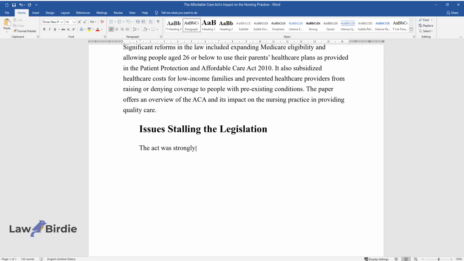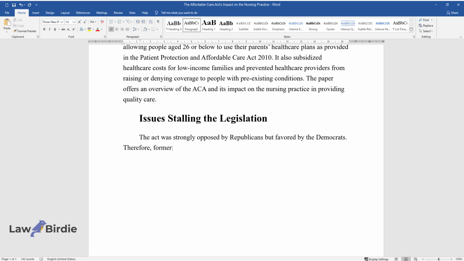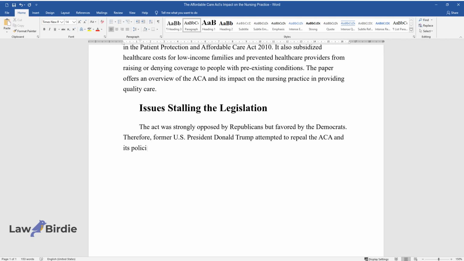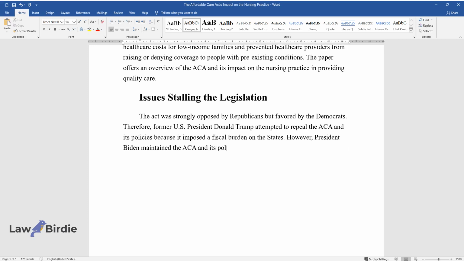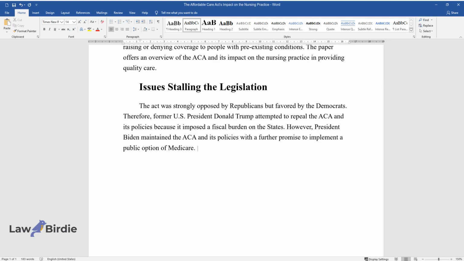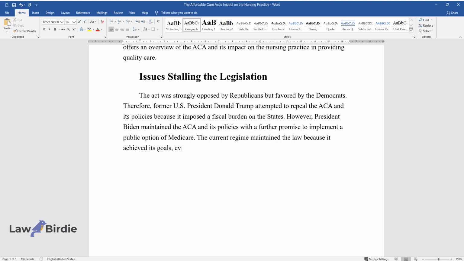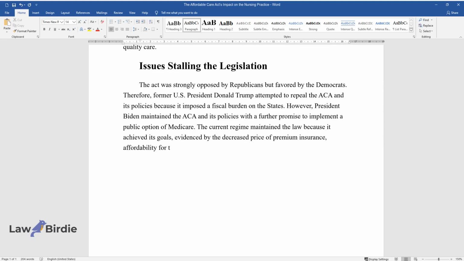The act was strongly opposed by Republicans but favored by the Democrats. Therefore, former U.S. President Donald Trump attempted to repeal the ACA and its policies because it imposed a fiscal burden on the states. However, President Biden maintained the ACA and its policies with a further promise to implement a public option of Medicare. The current regime maintained the law because it achieved its goals, evidenced by the decreased price of premium insurance, affordability for the public, and improved quality of care.